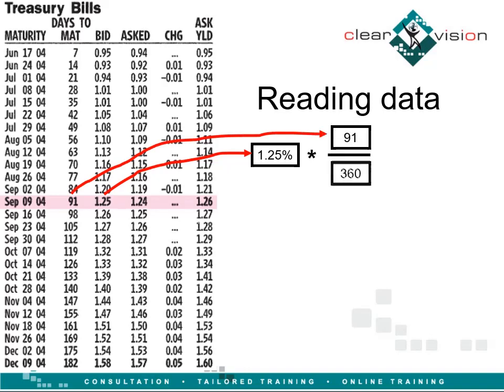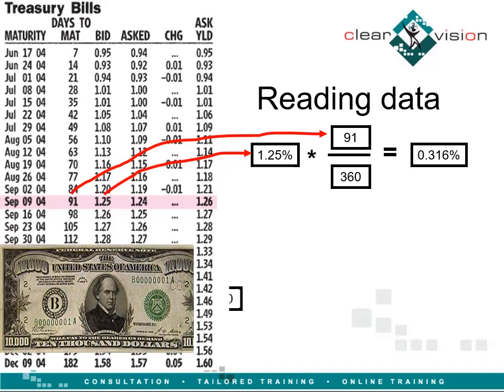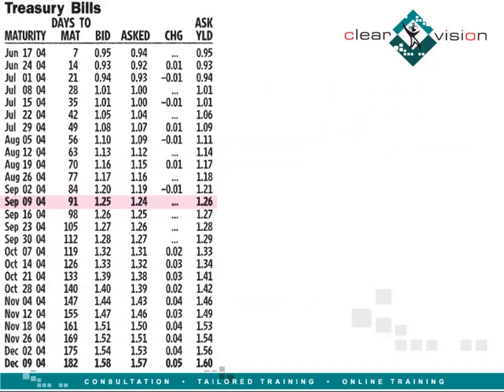So, 1.25% multiplied by 91 divided by 360 equals 0.316%. So a bill with a $10,000 par value could be sold using this formula. $10,000 multiplied by 1 minus 0.316% equals $9,968.40.